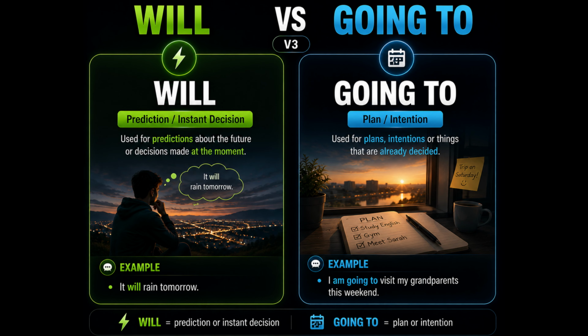Will and going to are both used to talk about the future. But they are used differently. We use will for predictions or decisions made at the moment. Example, it will rain tomorrow. We use going to for plans or intentions that are already decided. Example, I am going to visit my grandparents this weekend. Will sounds more spontaneous. Going to sounds more planned.